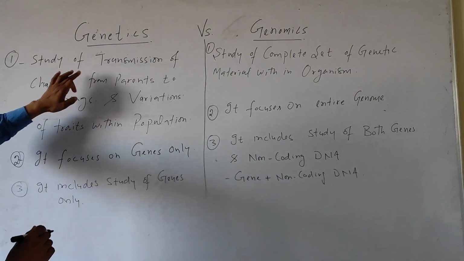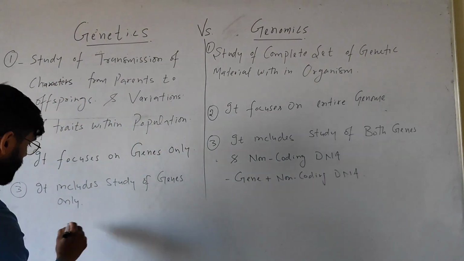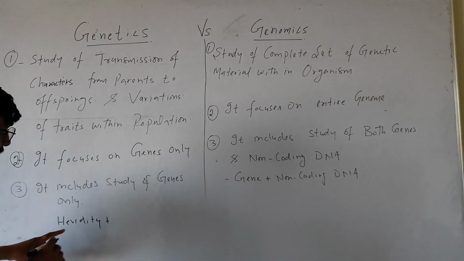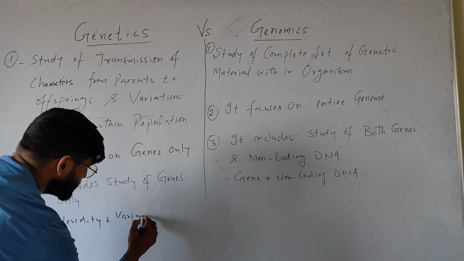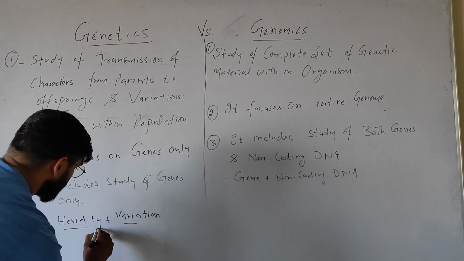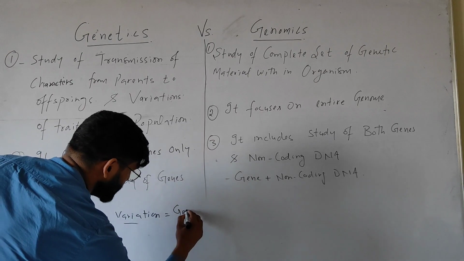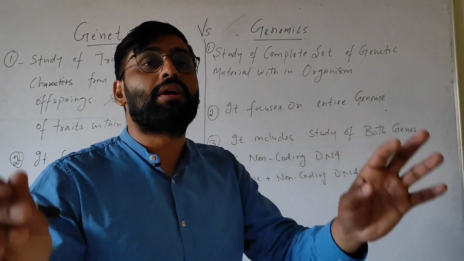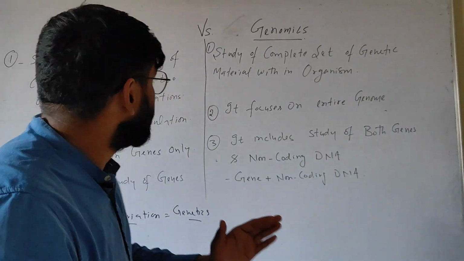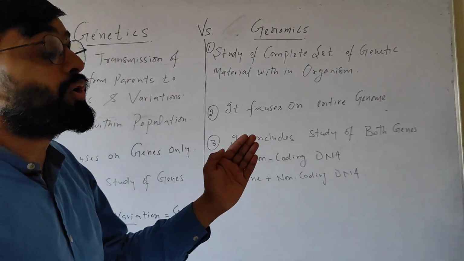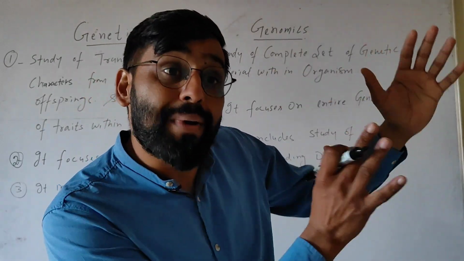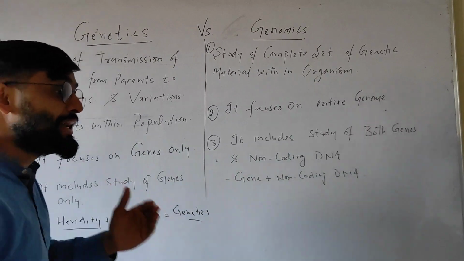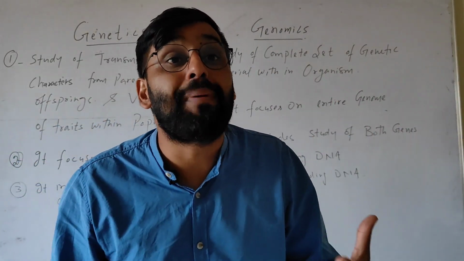We know that transmission of characters from parents to offspring is called heredity, and heredity plus variation within population is called genetics. So genetics is the study of the phenomenon where characters are transferred from parents to offspring and vary within population, and we know that these characters are caused by genes.